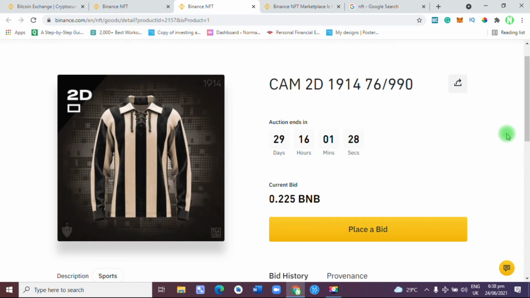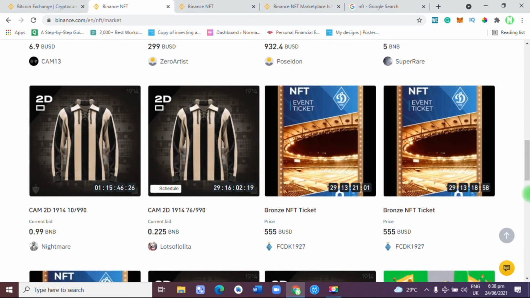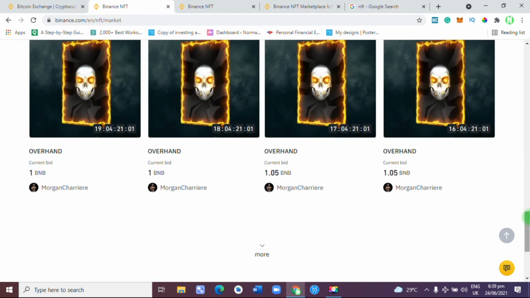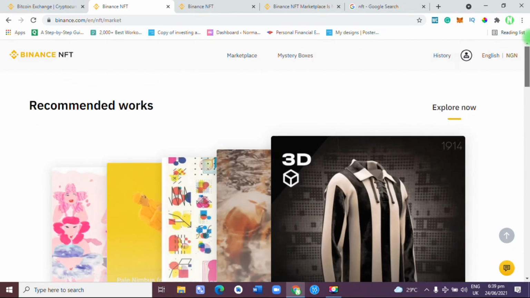Well, there'll be someone crazy in the world that will be willing to buy it. So let me know what you think about this Binance NFT. Let me know. So let's go into the mystery box.